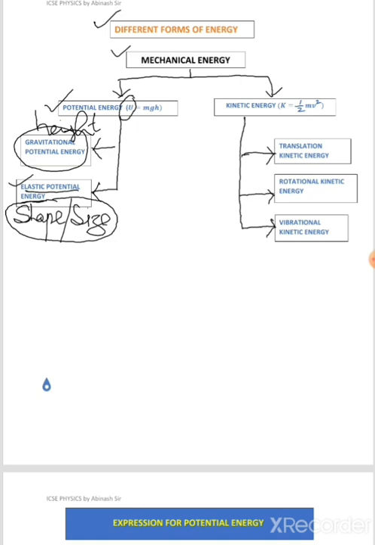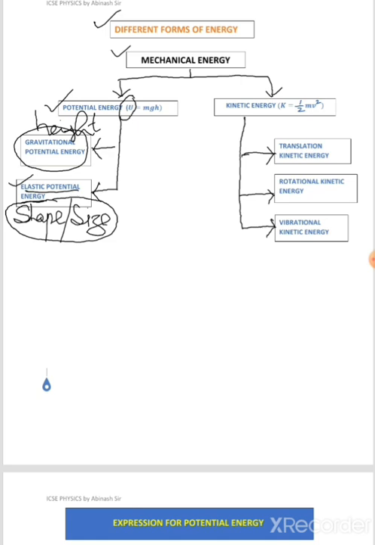It has some energy stored in it due to the change in shape. Such energy stored in a body due to the change in its shape is called elastic potential energy.